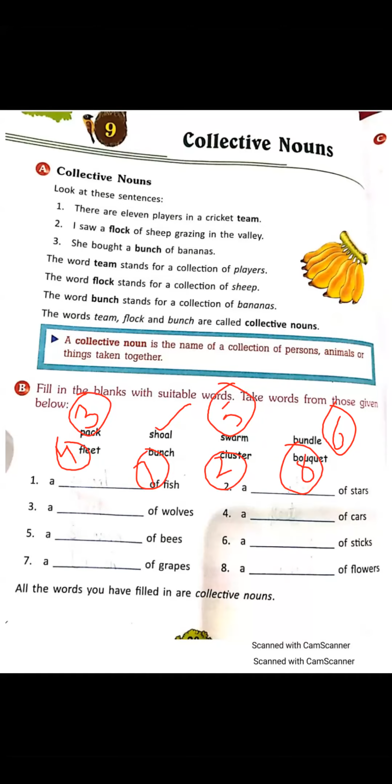Again I am repeating the same. A shoal of fish. A cluster of stars. A pack of wolves. A fleet of cars. A swarm of bees. Swarm is a collective noun which we use for a group of bees. A bundle of sticks. A bunch of grapes. And the last one, a bouquet of flowers.